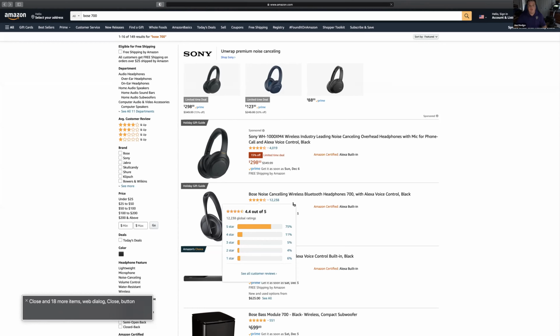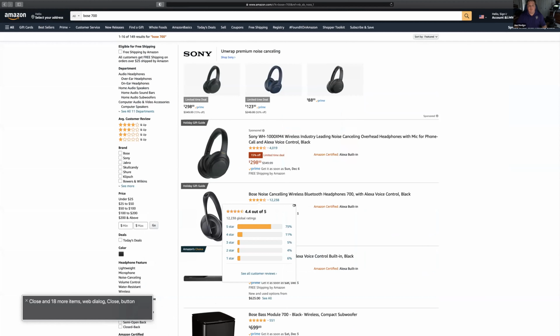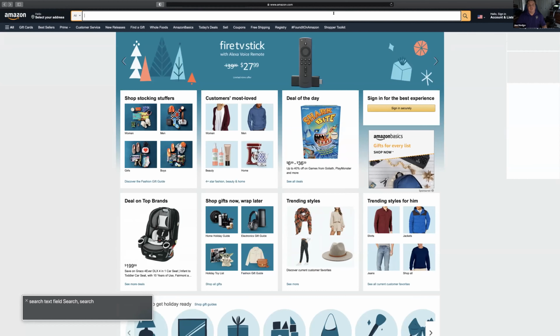So I'm going to hit back. Search text field, search. And now I'm going to hit forward. Close, and 18 more items. Web dialog, and we're actually still in it. So what I'm going to do is go back. All departments, search text field. I'm just going to quick nav off and do the search over again.